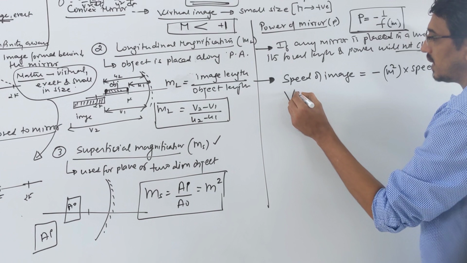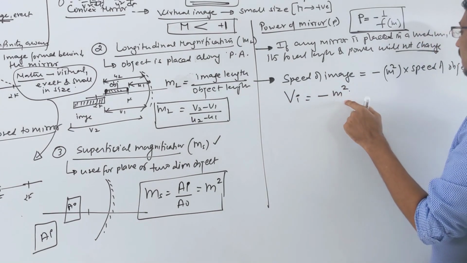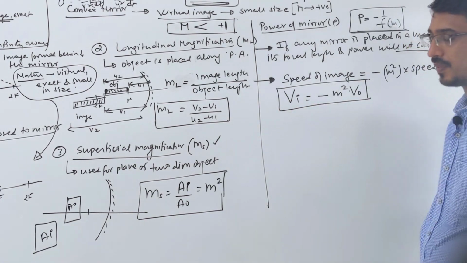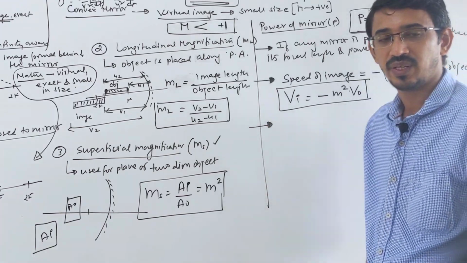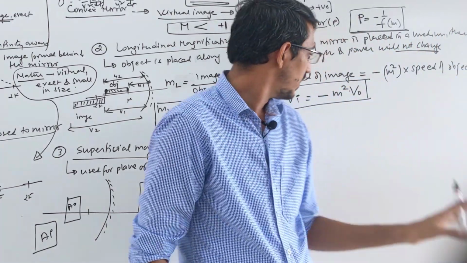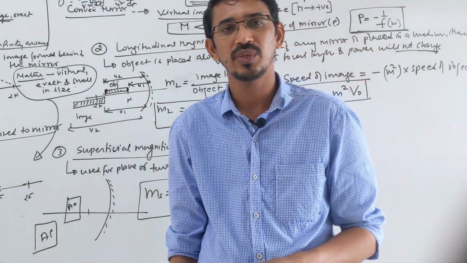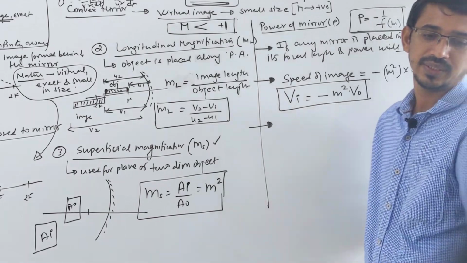So the speed of the image they are asking, what is the answer? Minus m square, that's magnification, into the speed of the object. Please write it. Sometimes they can ask you these questions. Here the speed will be different, not the same. These are instantaneous, so either the magnification at that instant is given, or they can give the positions of the image and object also. So m is also v by u, right?